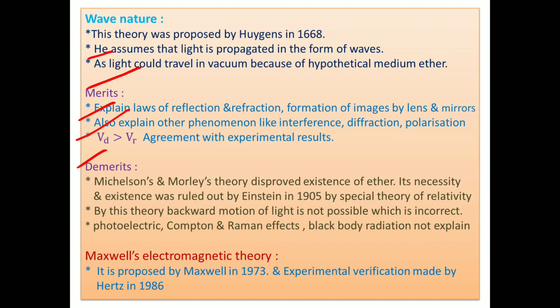Hertz successfully launched the electromagnetic waves, and you know this theory in more detail from last year, chapter number 14, of the same name, electromagnetic waves and communication system, where you studied electromagnetic waves.